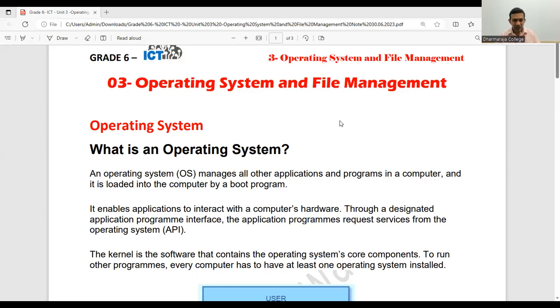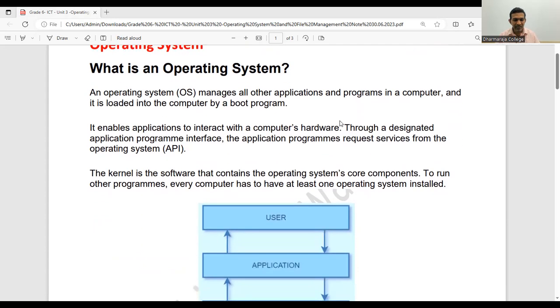It's like if you don't have the main power supply, you don't have current, and you cannot work any devices in your home. Likewise, when you don't have your operating system, you cannot work any files or any application in your machine. All the applications and programs in a computer work through our operating system. Now we want to see where this operating system is located.